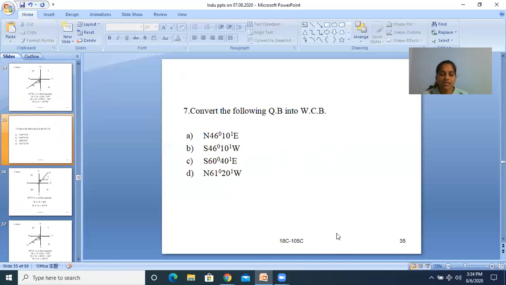Okay, then note down the seventh sum. Convert the following QB into WCB. North 46 degrees 10 minutes east, south 46 degrees 10 minutes west, south 60 degrees 40 minutes east, north 61 degrees 20 minutes west.